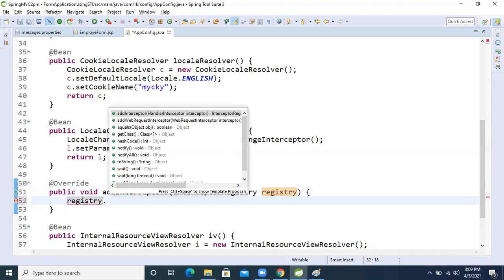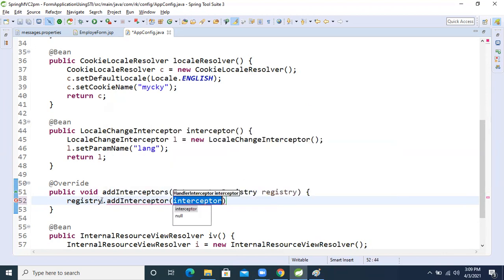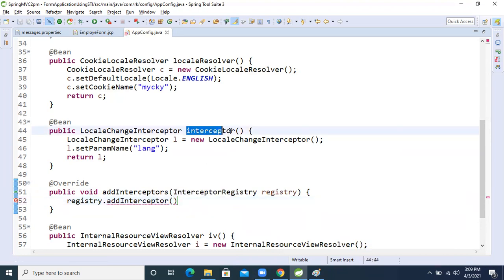After that, the registry has an add interceptor method. Inside that, copy the local change interceptor method and paste it here, that's it. Now all the configuration is completed, friend.